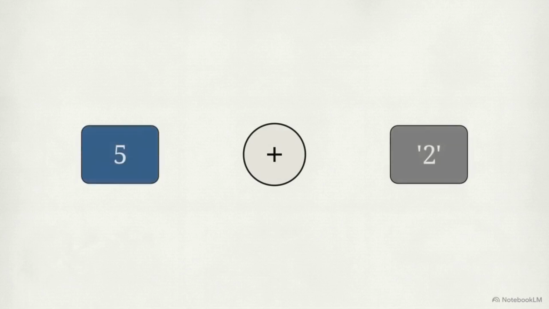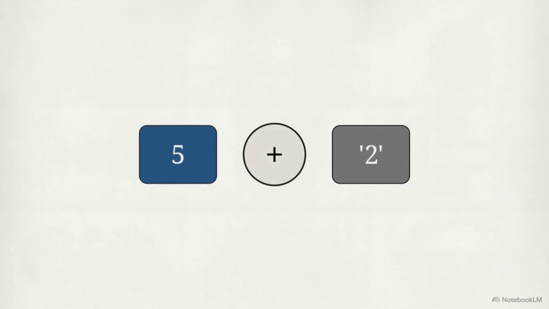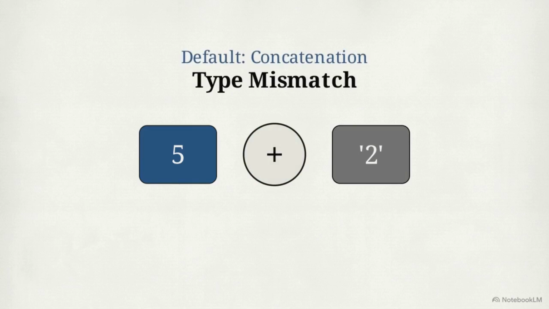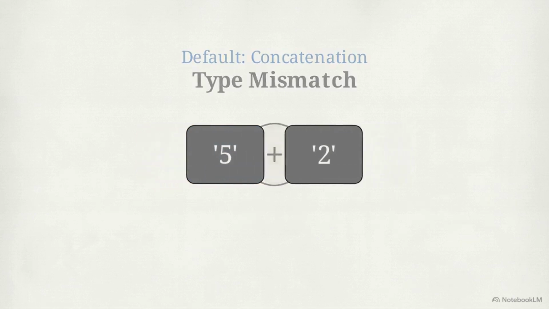This flowchart represents the JavaScript interpreter handling the plus operator. When the equation 5 plus the string 2 enters the system, the plus gate flashes. The engine detects a type mismatch. The rule here is strict. If either operand is a string, the plus operator will always abandon math and default to concatenation. It forces the number 5 into a string and combines them.